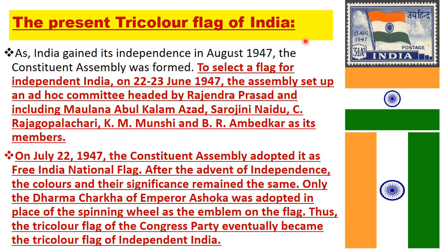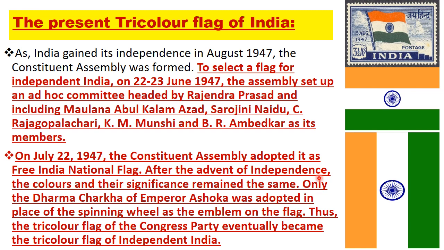The present tricolor flag of India. As India gained its independence in August 1947, the Constituent Assembly was formed to select a flag for independent India. On 22nd to 23rd June 1947, the Assembly set up an ad hoc committee headed by Rajendra Prasad and including Maulana Abul Kalam Azad, Sarojini Naidu, C. Rajagopalachari, K. M. Munshi, and B. R. Ambedkar as its members. On July 22nd, 1947, the Constituent Assembly adopted it as the Free India national flag.